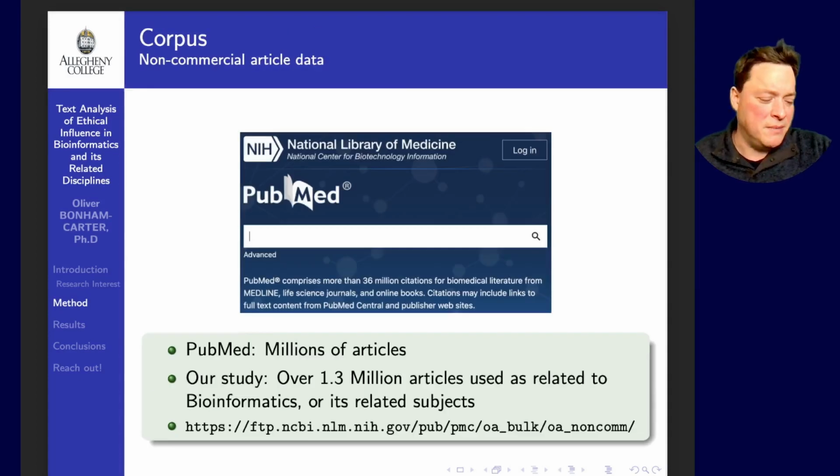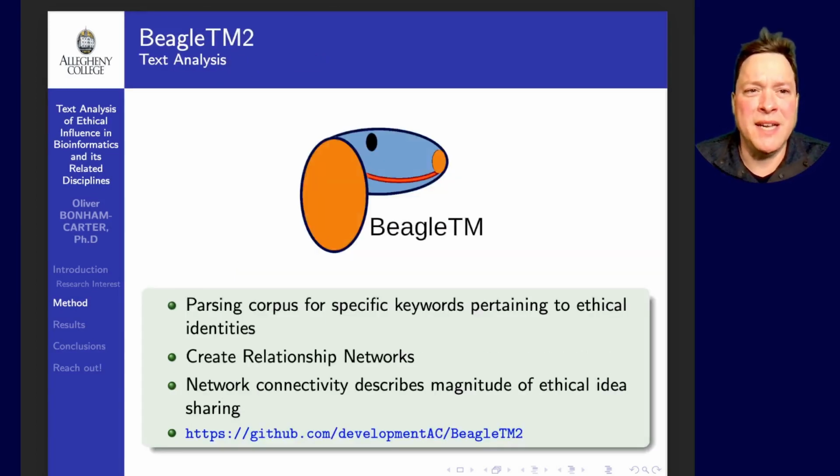The corpus of information that we used comes from PubMed. PubMed offers for free a download of millions of articles which can be used to create a corpus for any type of text analysis project. We used BeagleTM, a text analysis software suite, to complete our project. This open source solution allows for a corpus of arbitrary size, which was important for us since we were processing millions of articles. The suite also prepares relationship networks, or networks which allow us to visualize the connections between one article and another.